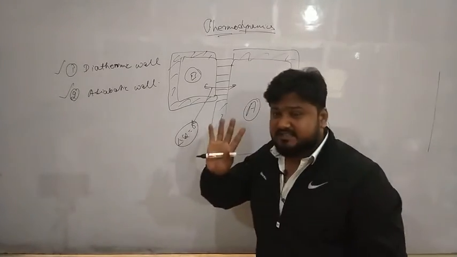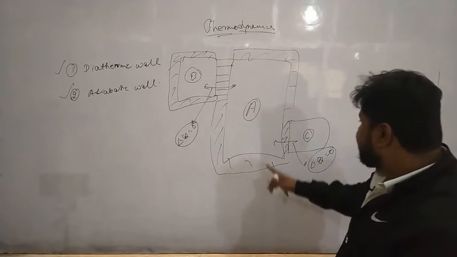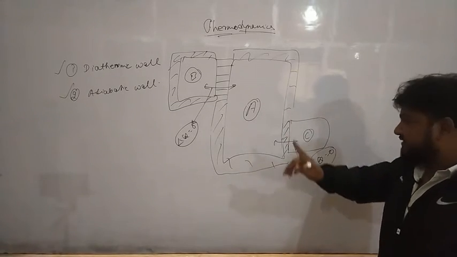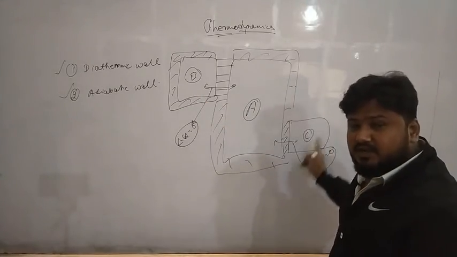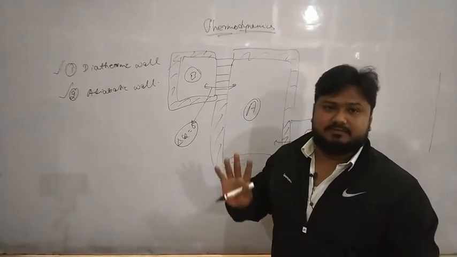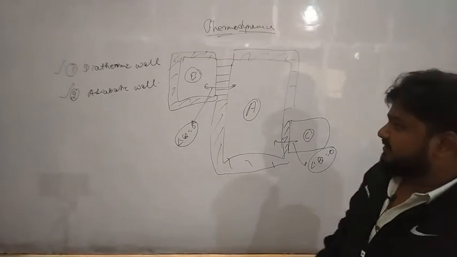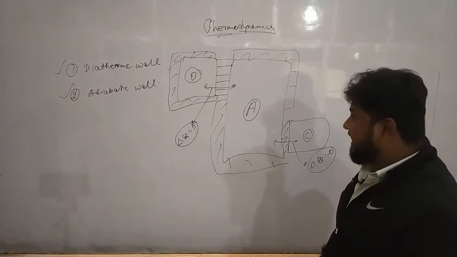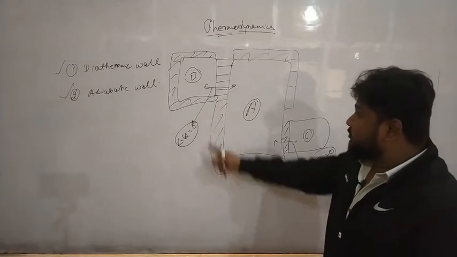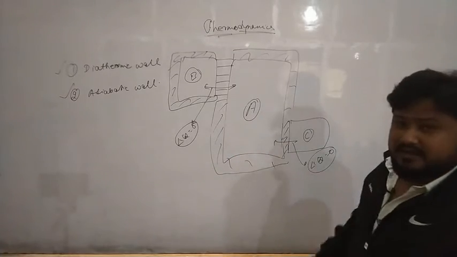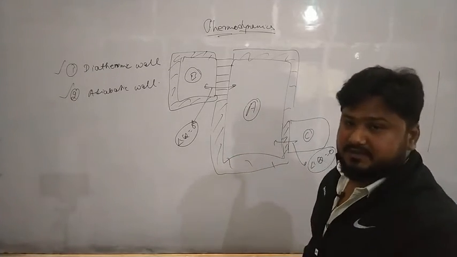Now, the zeroth law says that if body B is in thermal equilibrium with body A, and body A is in thermal equilibrium with body C, then body B and C will also be in thermal equilibrium, that's it. This is what the zeroth law of thermodynamics is about. The result of this is that when all three bodies are in thermal equilibrium, if I bring body B and C in contact with each other, then there will not be any transfer of heat.